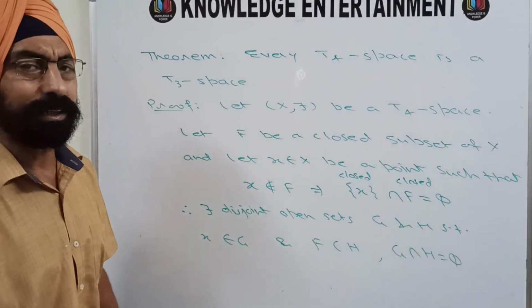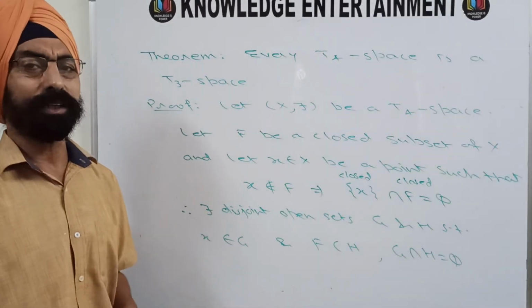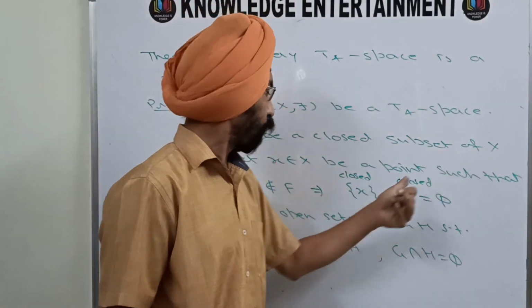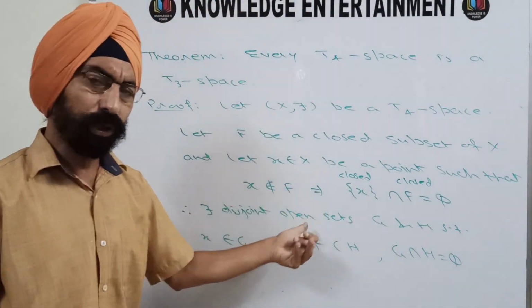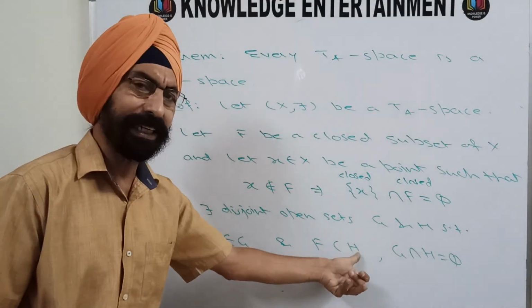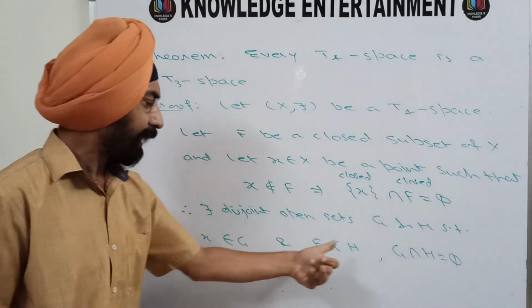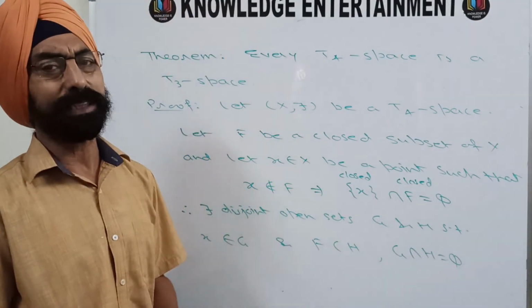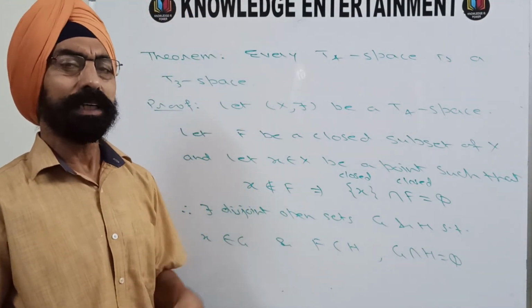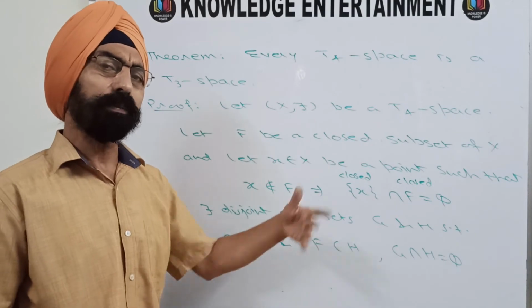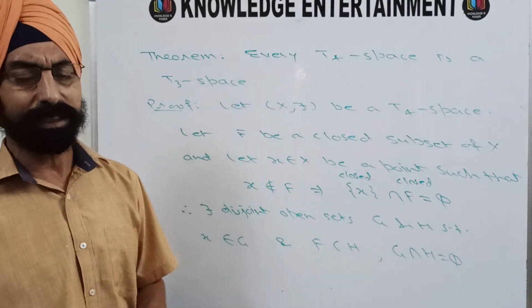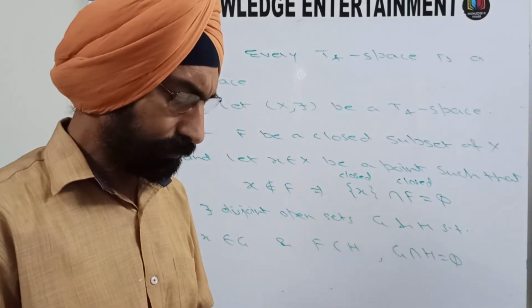From where have you started and at which point have you arrived? You have taken a closed set F and a point x not belonging to F, and you have obtained two open sets G and H, one containing the point x, the other containing the closed set F, and their intersection is phi. That means the space is regular. T1 it is already given, so regular plus T1 is a T3 space. So every T4 space is a T3 space.